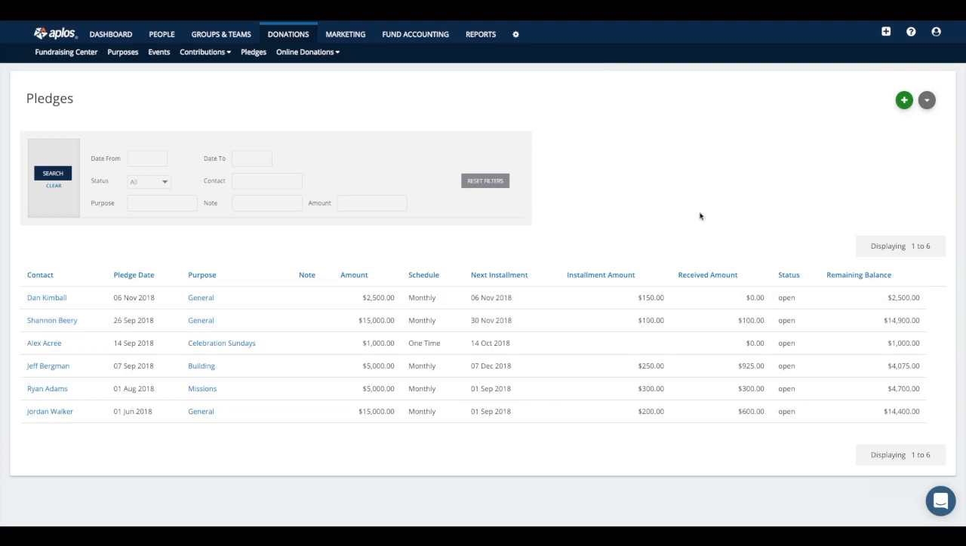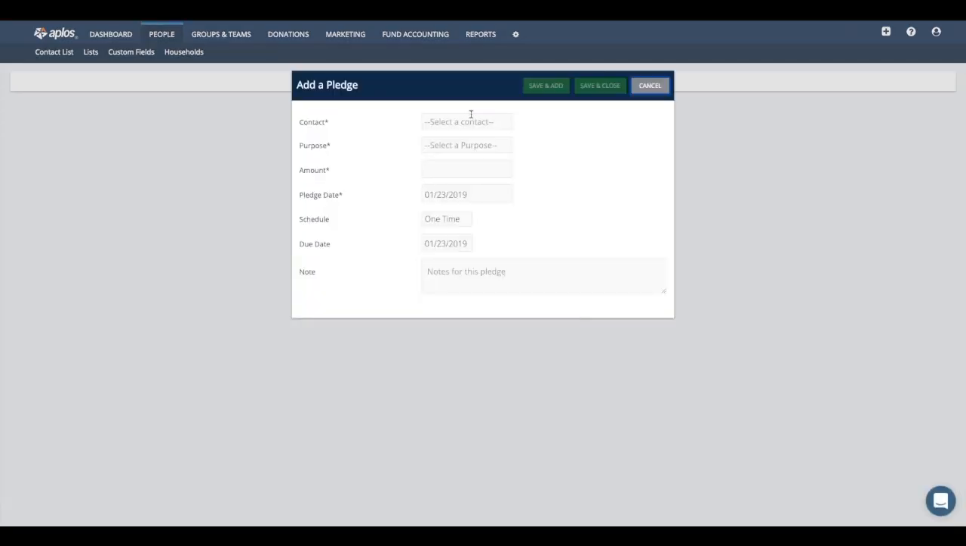So if you wanted to create a pledge, you could start by clicking the green circle with the plus mark icon. Then you can fill in the details for who the donor is, what purpose they want to give towards, the full amount that they are pledging to give your organization, and then what kind of schedule they want to set up for those payments.